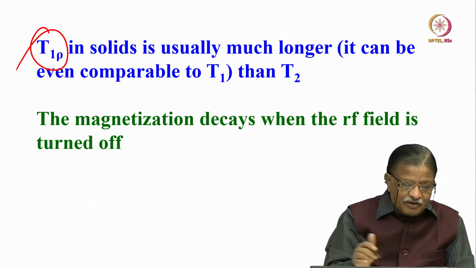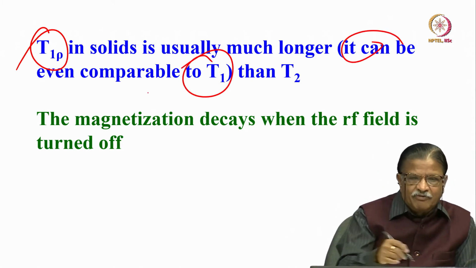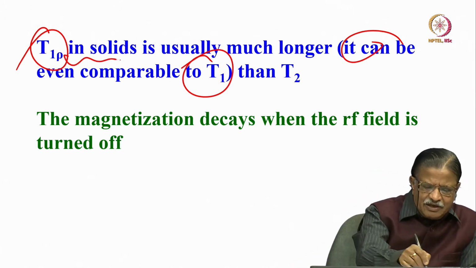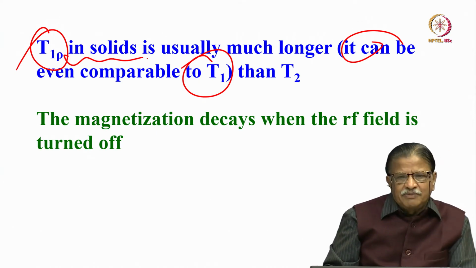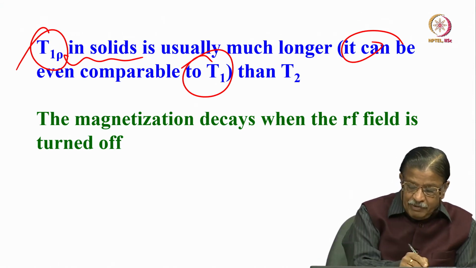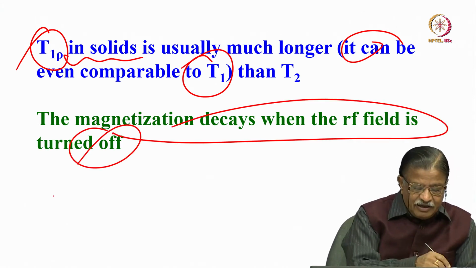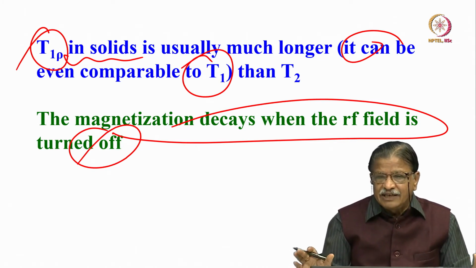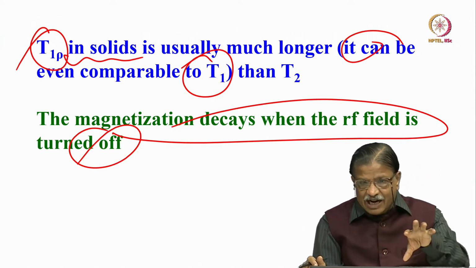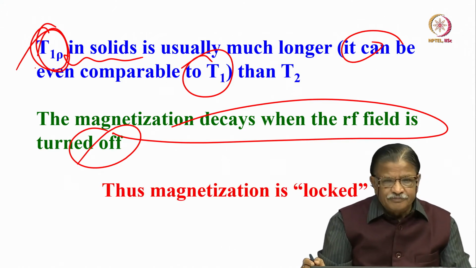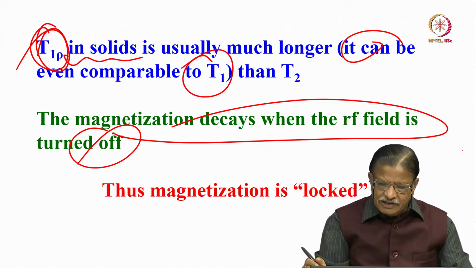So, what is the order of T1 rho? It can be comparable to T1 of protons. Usually in solids T1 is very long, but T1 rho is much smaller compared to that of T1 or T2. The magnetization decays in the RF field. Magnetization decays naturally when the RF field is turned off. That is the natural relaxation time. When the RF field is on, when it is locked, that relaxation is T1 rho. Okay. So, you say magnetization is locked.